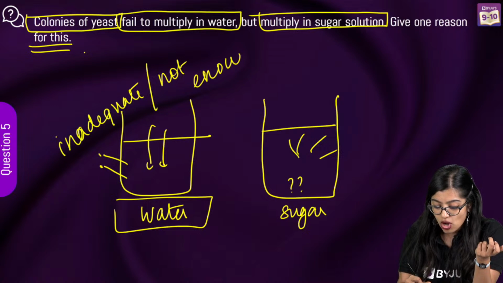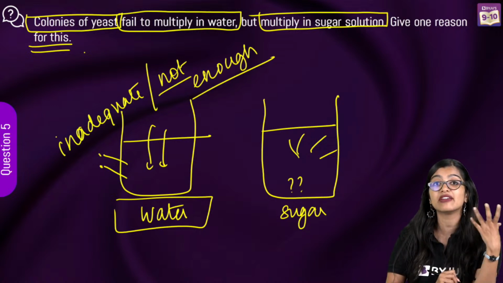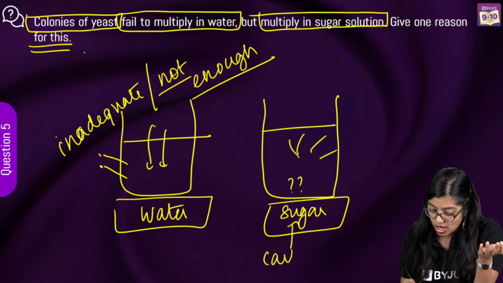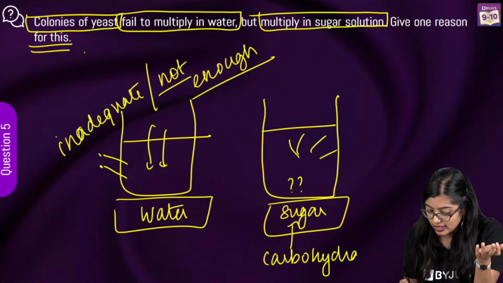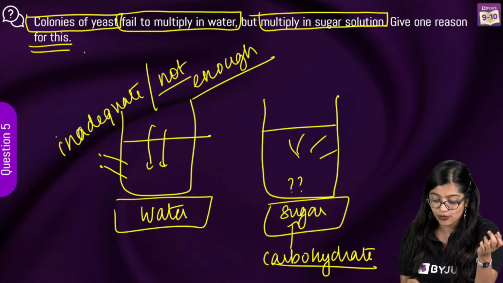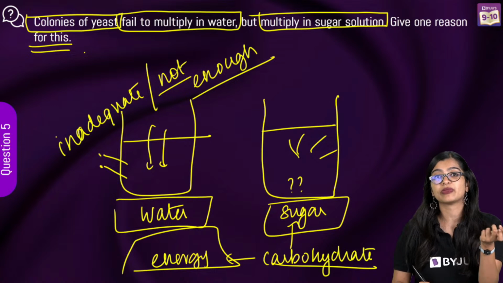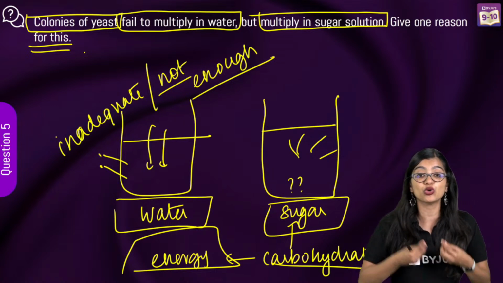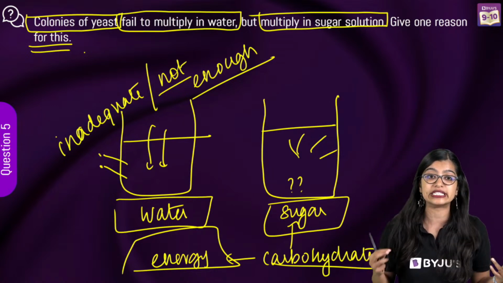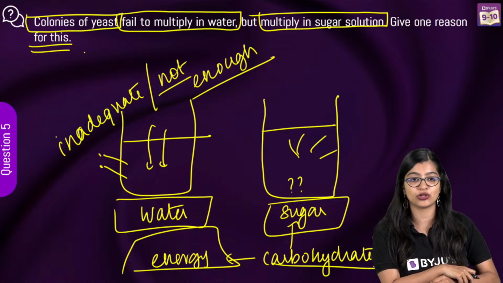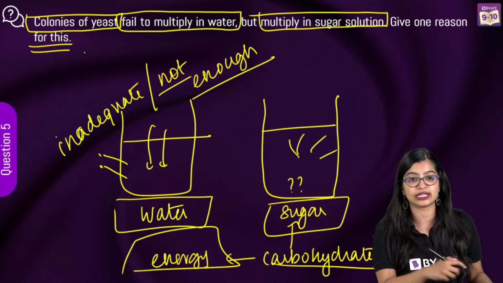It is not enough for the yeast to survive and grow in number, which is why when it is in sugar, and sugar is a carbohydrate, right? So we know that carbohydrates are what is utilized for getting energy. So in sugar, they get a lot of energy. And if they get a lot of energy, then they're able to grow in size. Yes. Very good, Swadha. Yes, they are not getting enough nutrients.